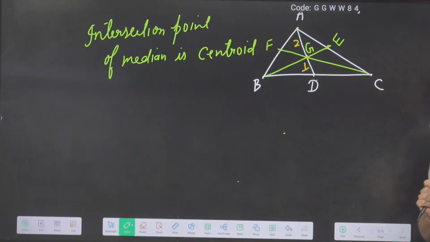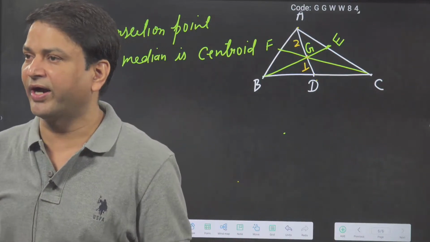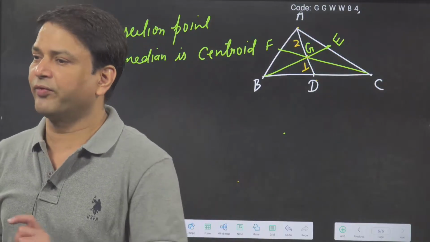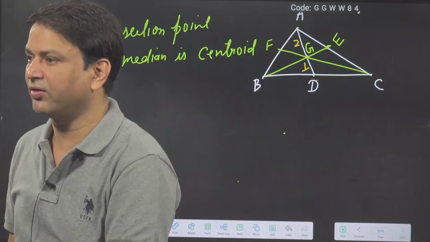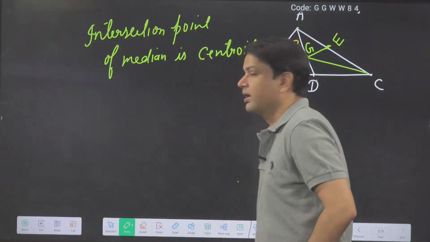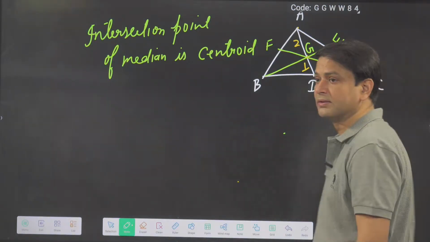Okay. So this is a property of the centroid: not only a particular median, all the medians are divided in the ratio 2:1. Where we take the 2 is towards the vertex, and towards the side we take the 1. Okay. Has everybody got it or not? So the centroid divides the median in the ratio 2:1.